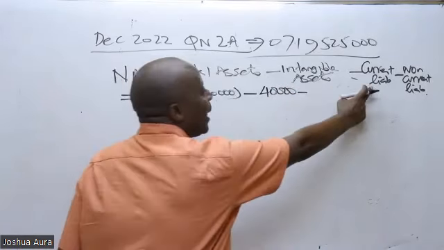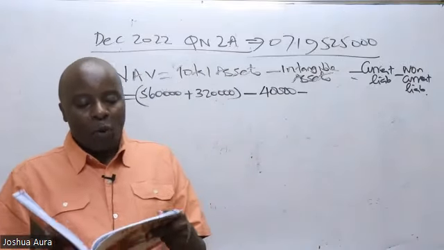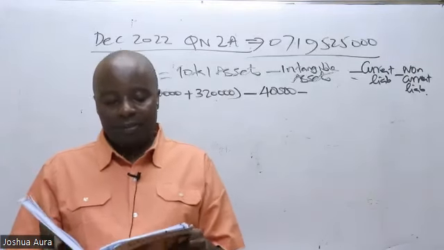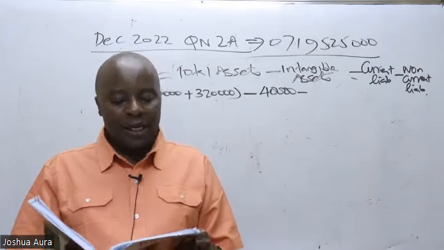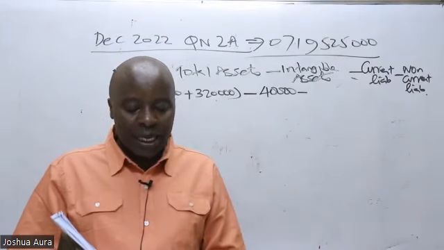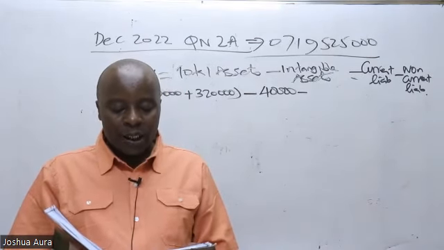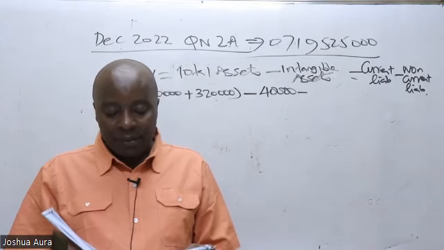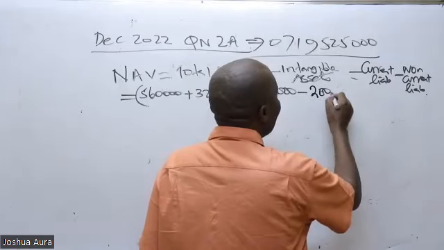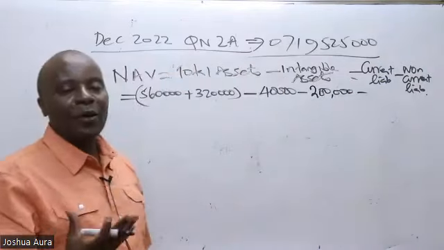Now we are looking at the current liabilities. Go to your statement of financial position where you are able to see the current liabilities. I can see there are 3 of them: trade payables, taxation, and proposed ordinary share dividends. When you add them up, 120 plus 40 plus 40, I'm getting 200,000. So minus 200,000, and then now minus the non-current liabilities.